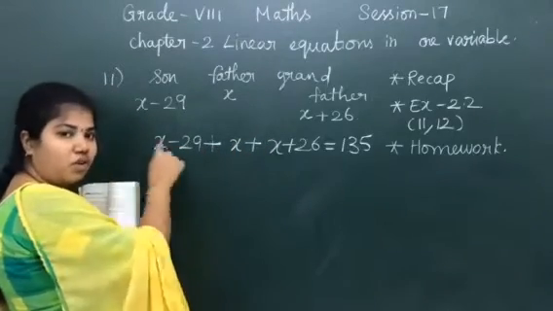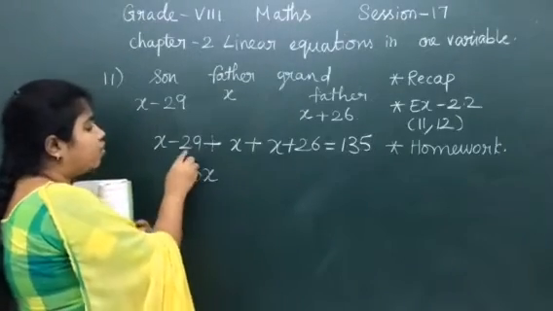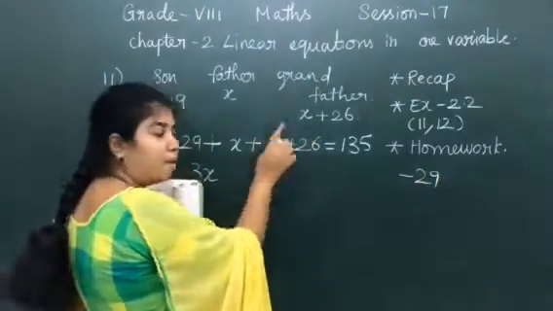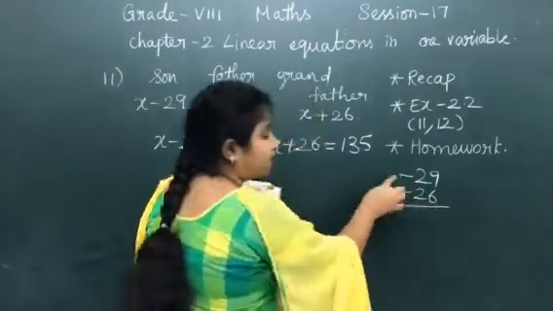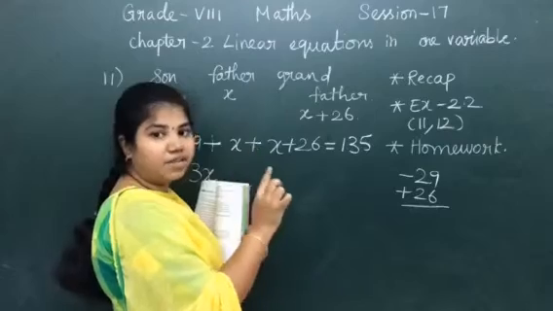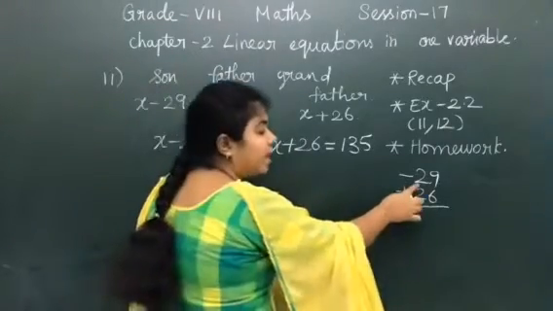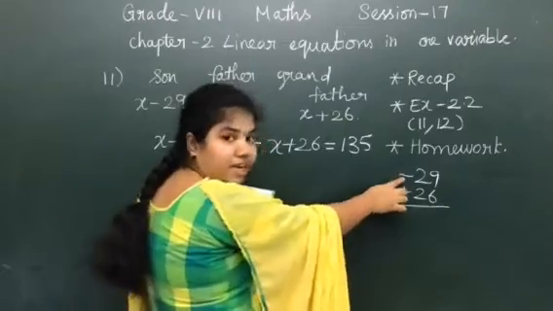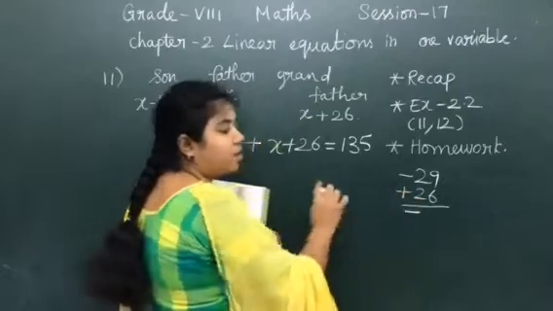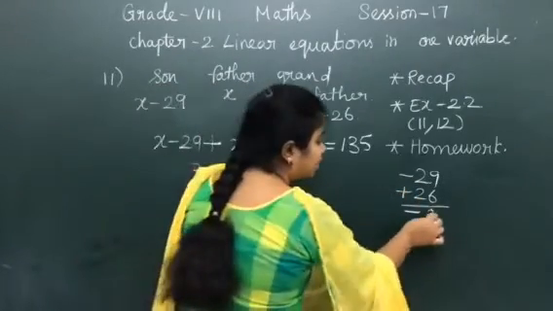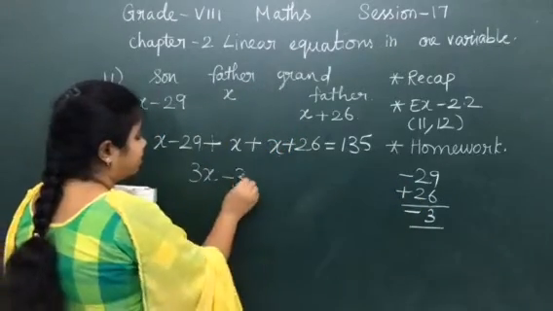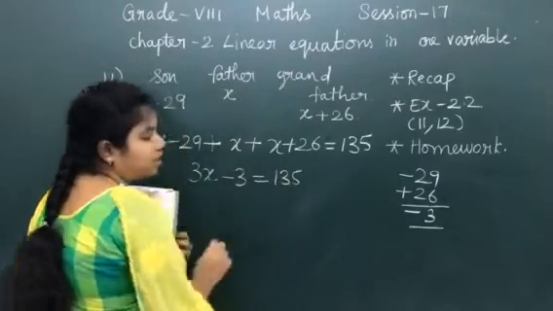What is the sign before them? Everything is positive. So let us add. So 3x. And what is the number given here? Minus 29. And what is the next number given here? Plus 26. If I have a negative number and a positive number, I have to subtract and write the greater number's sign. What is the greater number here? It is 29. What is the sign of 29? It is subtraction, minus. So I have written minus. Now subtract both the numbers. 29 minus 26 is 3. So minus 29 plus 26 is equal to minus 3. Let us write this here, which is equal to 135.